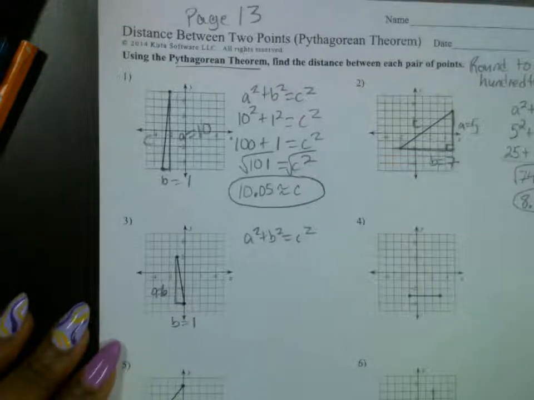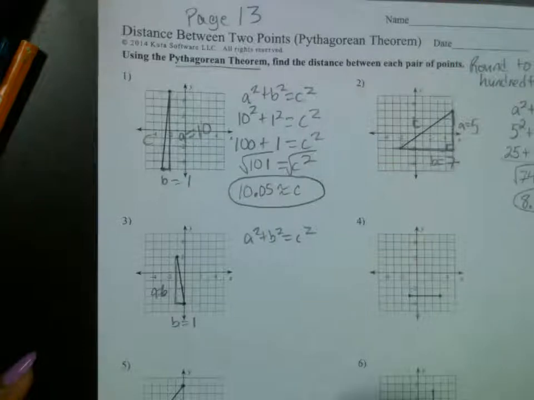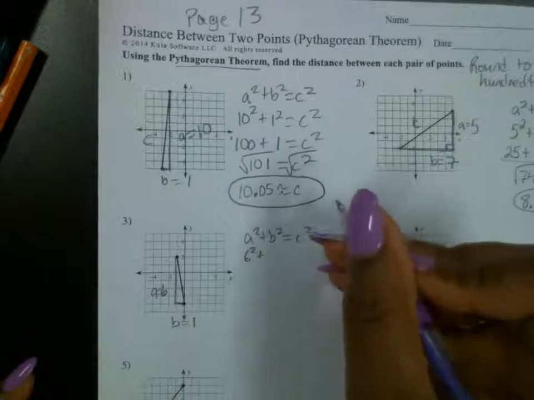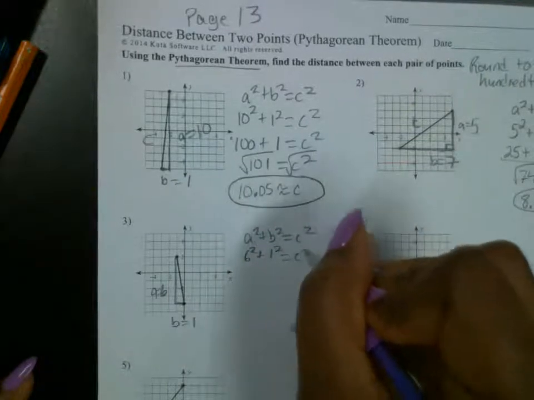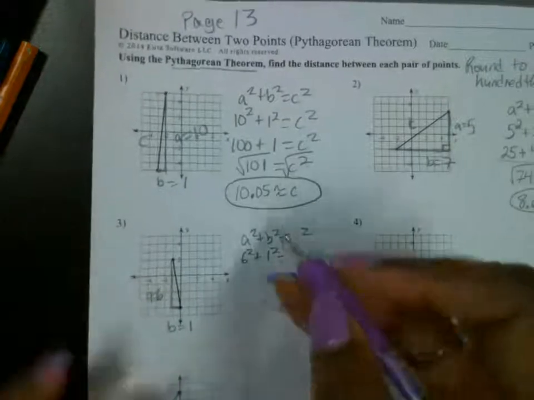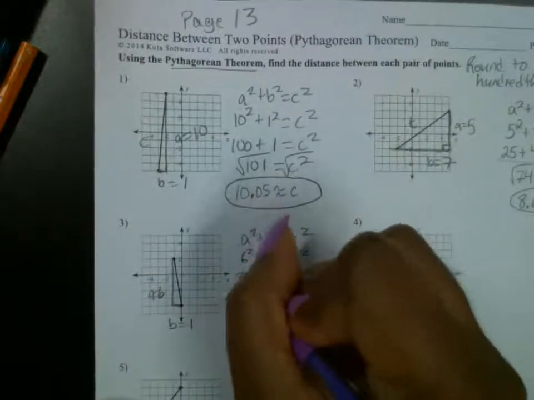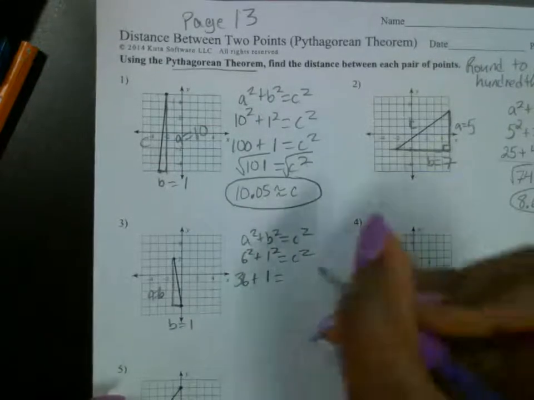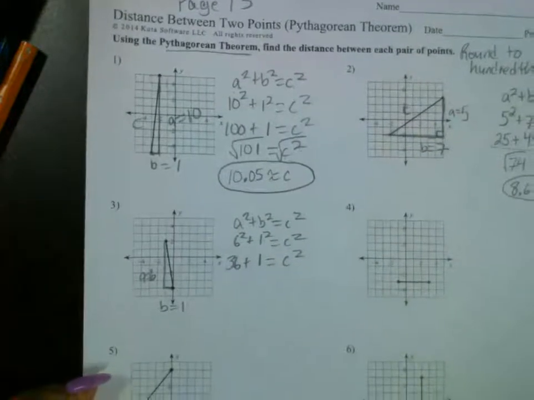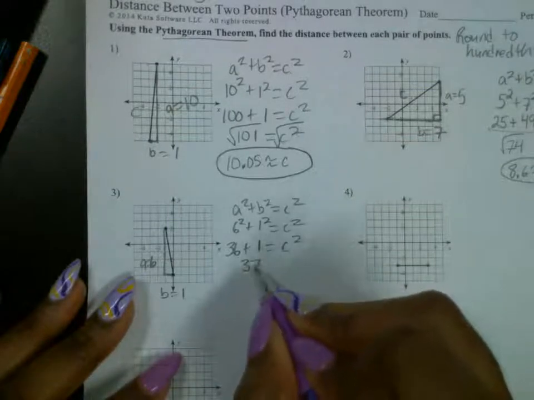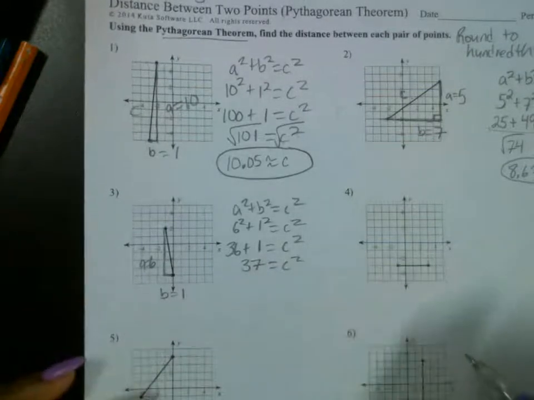Pause real quickly. What are we plugging in for A? 6. So this is 6 squared plus what? 1 squared equals c squared. So now what's 6 squared? What's 6 times 6? 36. What's 1 times 1? 1. Okay. And this is c squared. So now what are we going to do? It's 37.